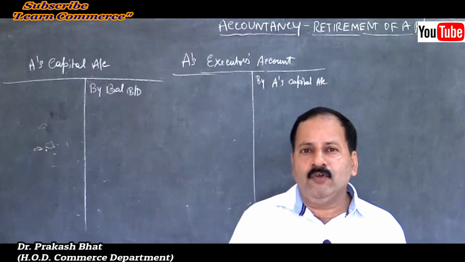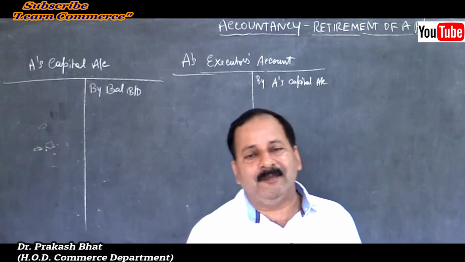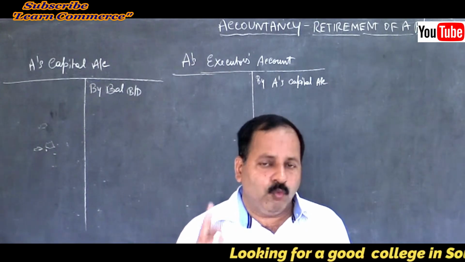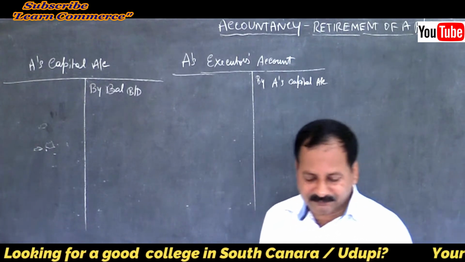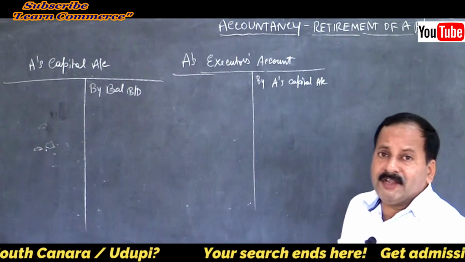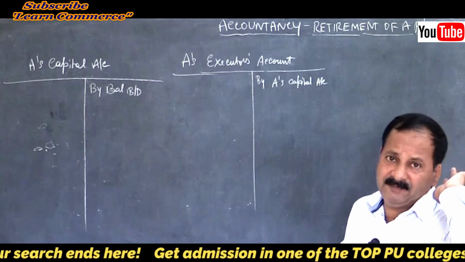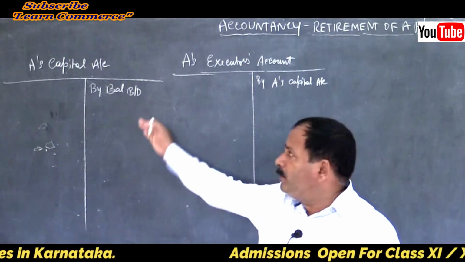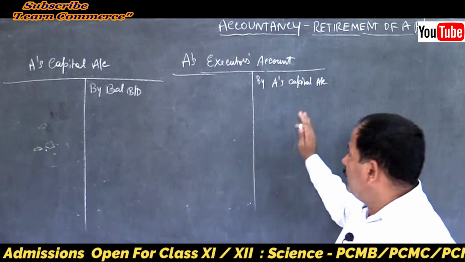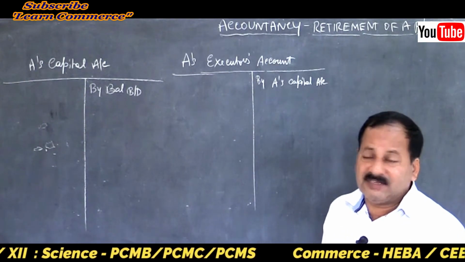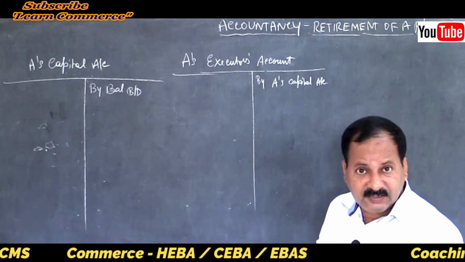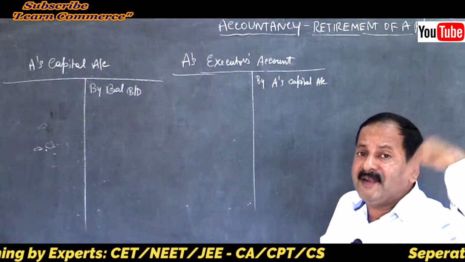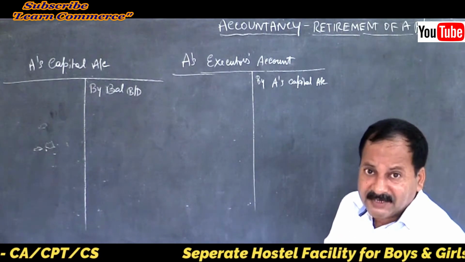That is the most important thing, and most of the students commit this mistake in the examination, and they will lose 1 mark for that. Next part is whatever is payable to the deceased partner. Whatever is payable to the deceased partner should be credited. Whether you are opening executor's account or capital account makes no difference. Everything should be credited to that account. Whatever is recoverable or whatever is already paid to the deceased partner during that particular period,